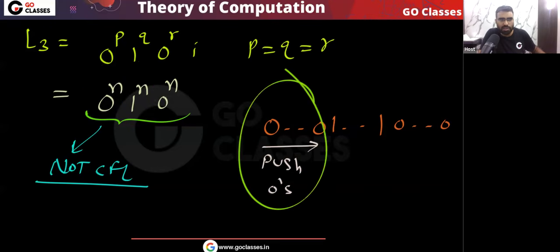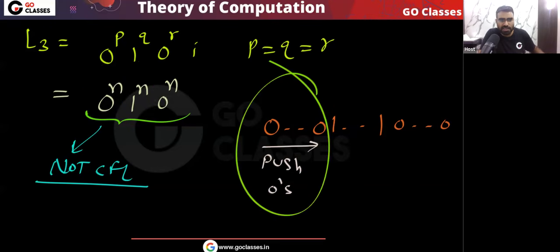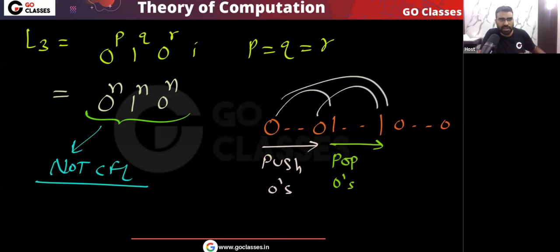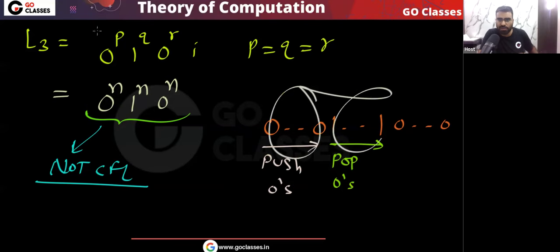So we need to remember how many 0s there are, and we push them onto the stack. Then we need to compare this number of 0s with the number of 1s, so we pop zeros. For every 1, I will pop one 0, so that I can compare how many 0s and how many 1s there are.